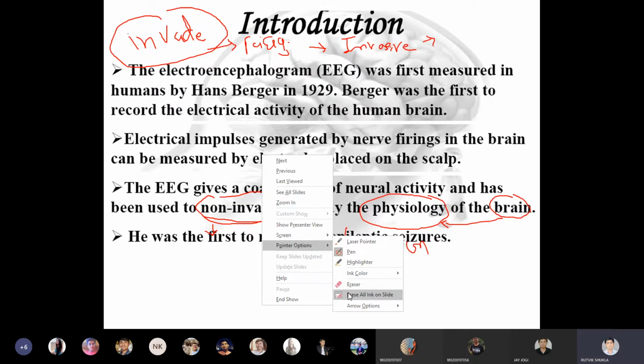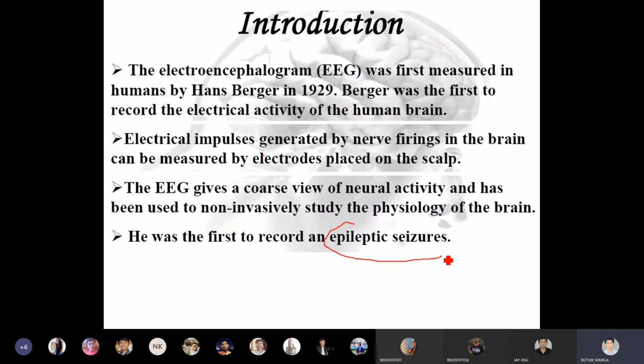Hans Berger has first recorded the epileptic seizures. Epileptic seizures means it is a misfiring of neuron. This is also a type of, in Gujarati, a type of fit. Epileptic seizure is a type of fit. A sudden convulsion comes, and maybe in Gujarati you have also heard this word, khench. Khench came, fit came, all this comes under this.